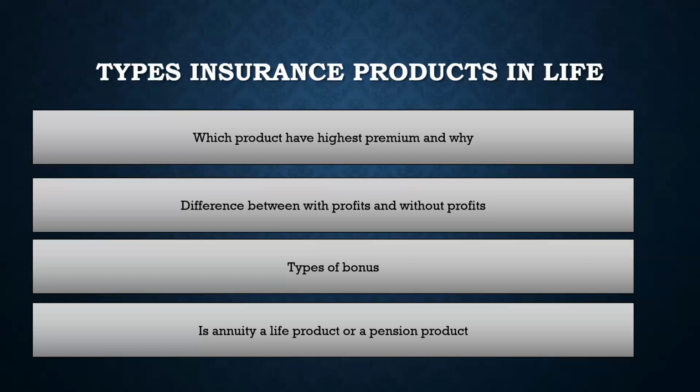So the difference between with profit and without profit, I think it's very clear. These are not the types, these are the nature of the product of life insurance. In a with profit product, the policyholder participates in the profit of the insurance company, or also the loss of the insurance company. And the profit can be anything. It might be investment profit, it might be mortality profit, lapse profit. It depends, it has to be defined, right?